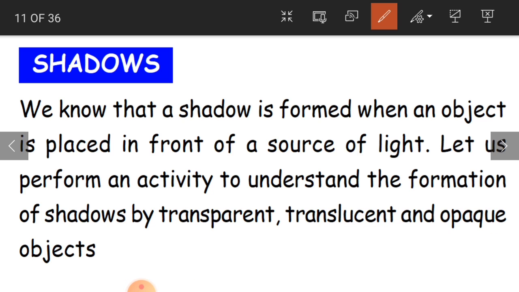Now we'll learn about shadows. I was telling you in the beginning that when you walk on the roads, when you come out of your houses, you can see your shadow following you, especially on a sunny day.